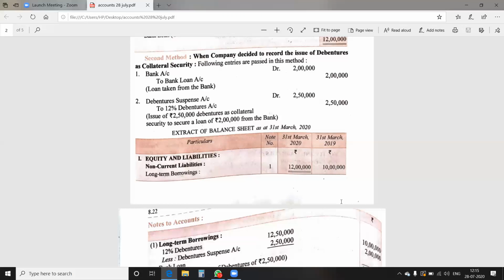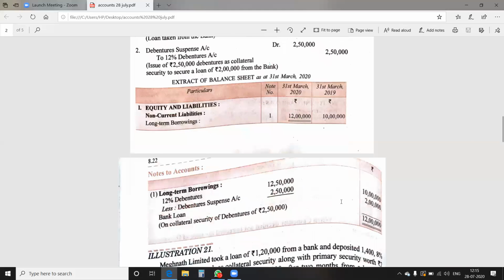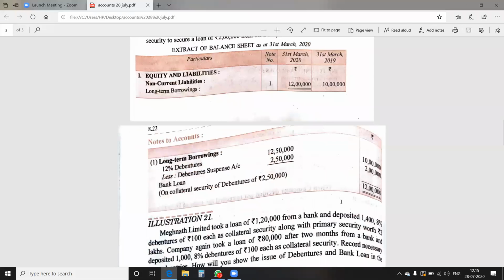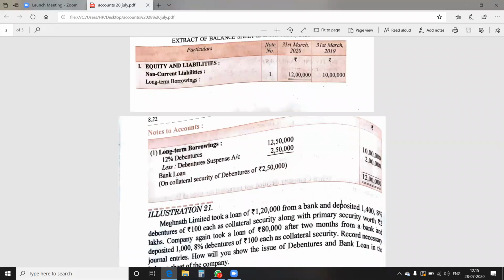Then in the balance sheet, what is to be done? Again, non-current liabilities are long-term borrowings, 12 lakh. How is it to be shown here? See, there is a difference. In the previous one, you just show the amount of debentures issued as collateral security in the bracket only, and you show 12% debenture, 10 lakh in the outer column. But in this case, you have to show the total debenture, 10 lakh outstanding debenture with the public and 2 lakh 50,000 debenture as debenture suspense account. The total debentures value is 12 lakh 50,000. 12 lakh 50,000 minus 2 lakh 50,000, the rest will be 10 lakh rupees.